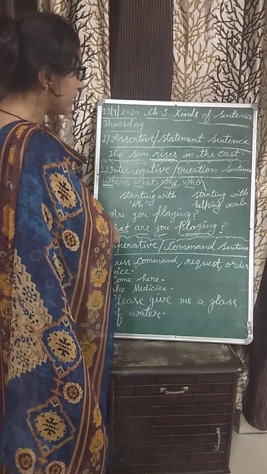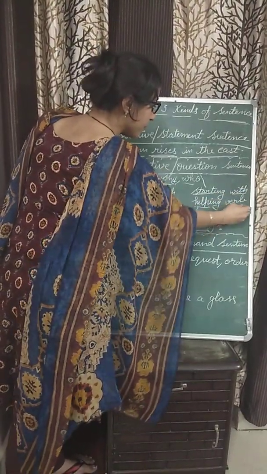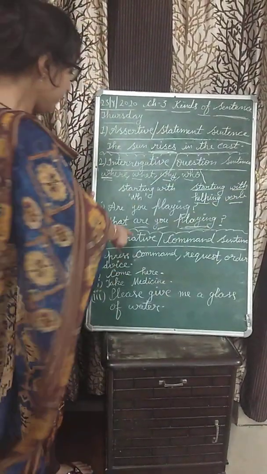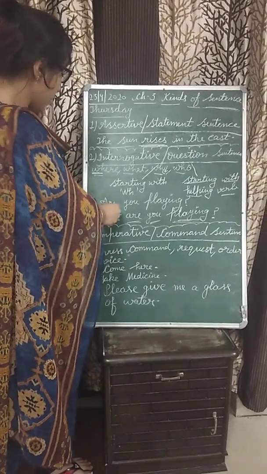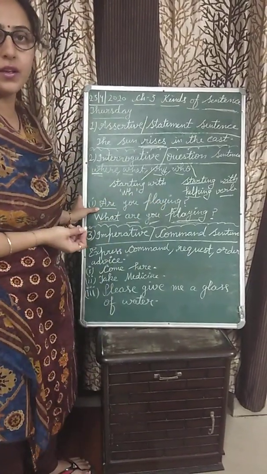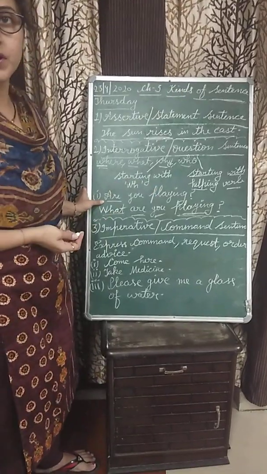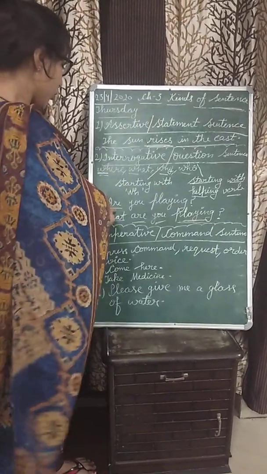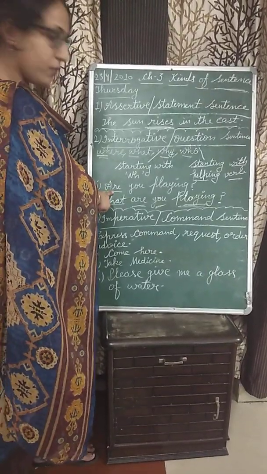Second interrogative sentence, the sentence which starts with a helping verb. For example, this question can be asked in another way also by using a helping verb. Are you playing? I am asking a question. Are you playing? You can give the answer in yes or no. Yes, I am playing. No, I am not playing. So this is an interrogative sentence which starts with the helping verb.